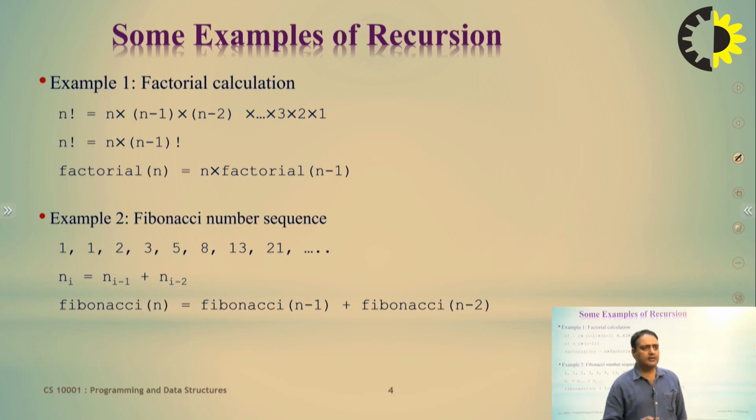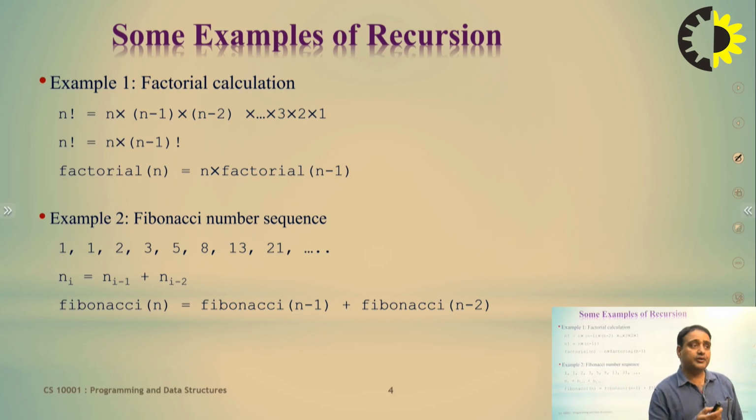So in the case of factorial, factorial n is equal to n into factorial n minus 1. This factorial function calls itself again, but the value of the number is decremented.